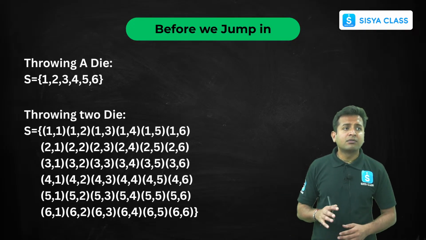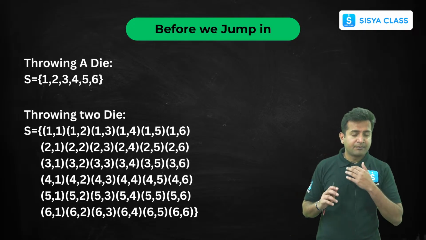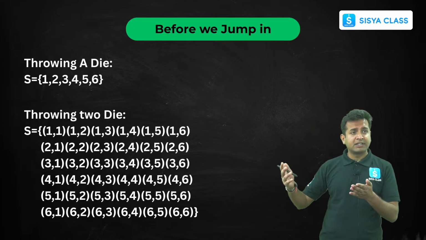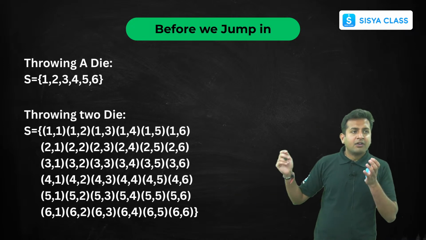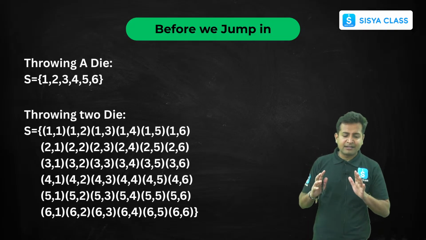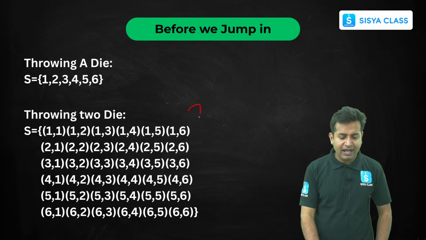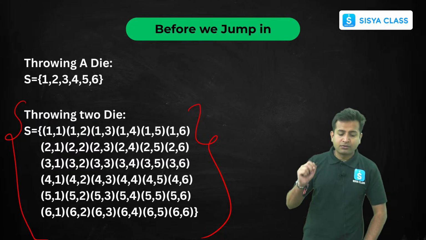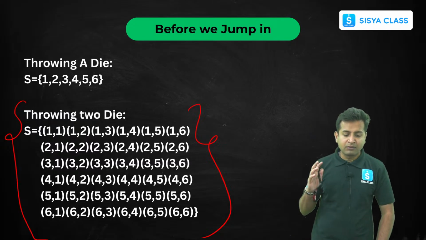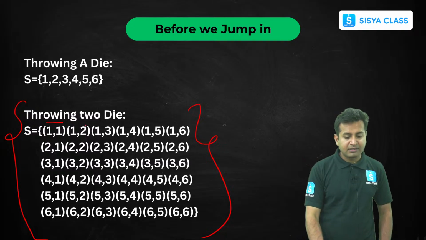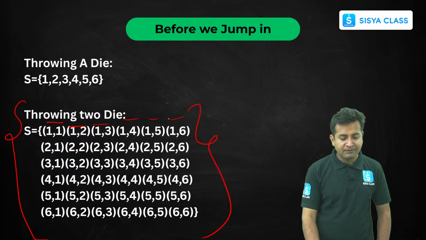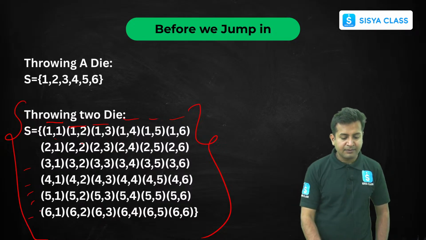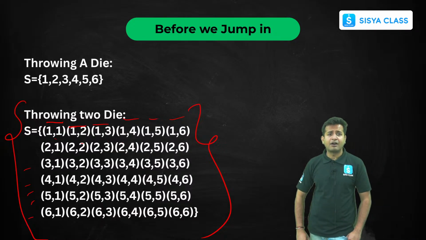Now, if we throw 2 dice together, let's suppose in the first die we got 1. In the second die, we can also get 1, 2, 3, 4, 5, 6, anything, right? This is very interesting, and a lot of questions come from this concept. What if we throw 2 dice together? What will be the outcomes? The outcomes could be (1,1), (1,2), (1,3), (1,4), (1,5), (1,6), (2,1), (2,2), (2,3), (2,4), (2,5), (2,6), and so on. Clear? This is how it is.